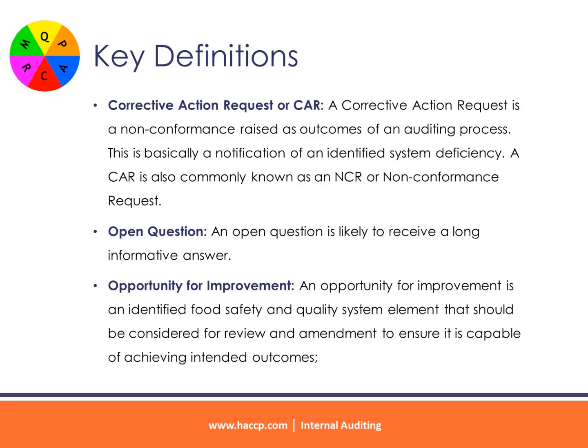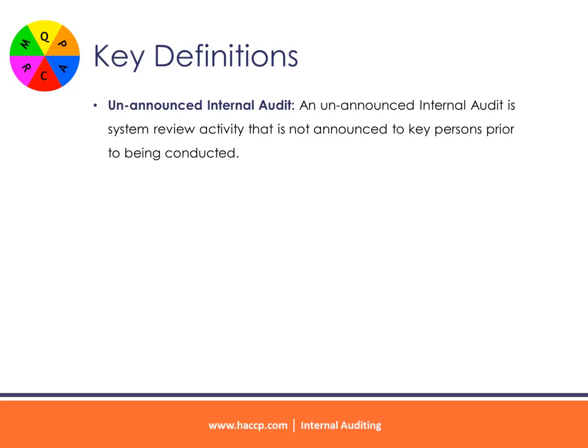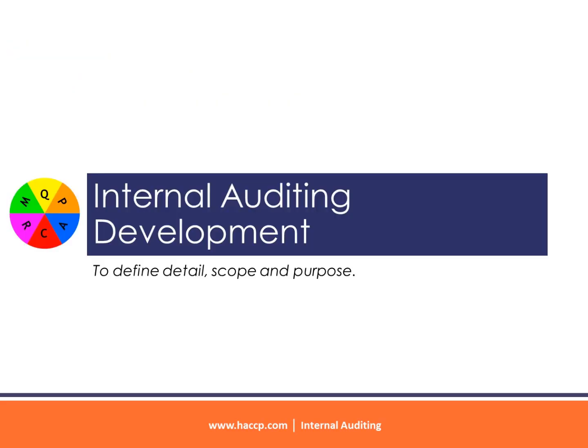Opportunity for improvement. An opportunity for improvement is an identified food safety and quality system element that should be considered for review and amendment to ensure it is capable of achieving intended outcomes. Unannounced internal audit. An unannounced internal audit is a system review activity that is not announced to key persons prior to being conducted.